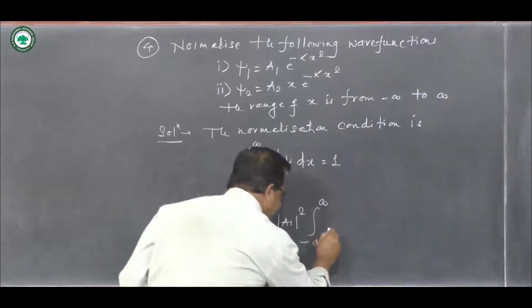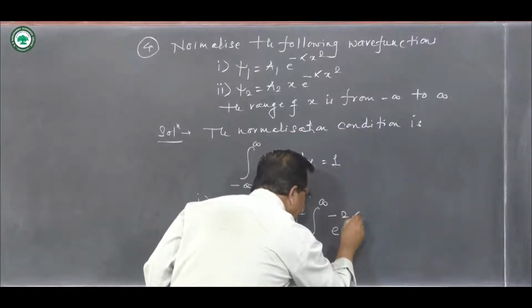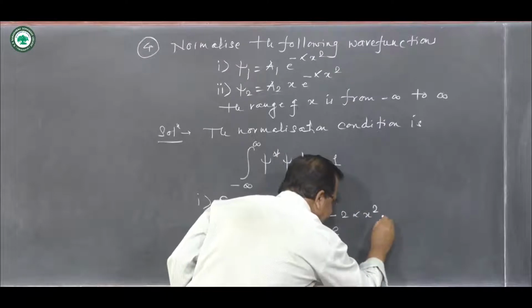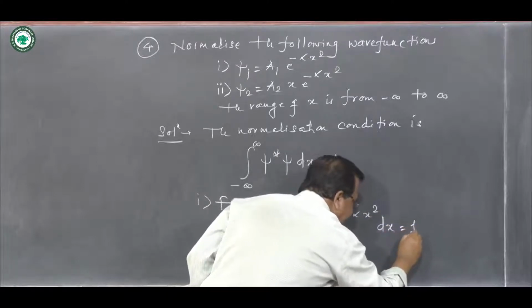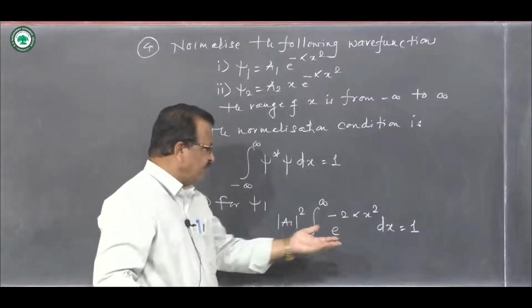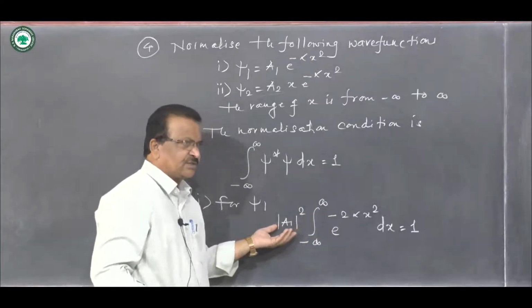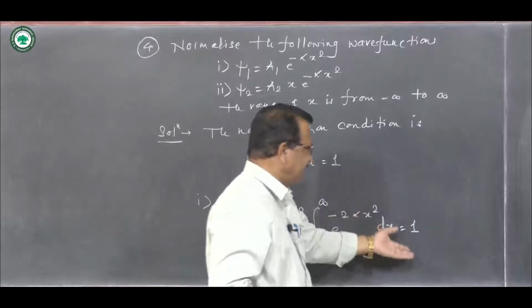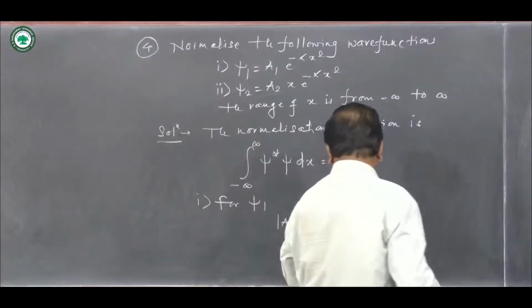So it becomes e raised to minus 2 alpha x square dx, and what is important here is the right hand side is known, and therefore we can determine this unknown constant. The right hand side is the maximum value of probability.